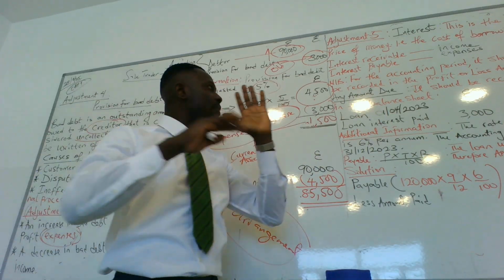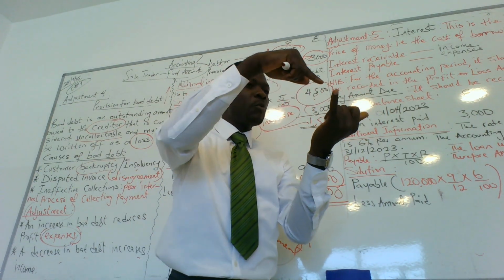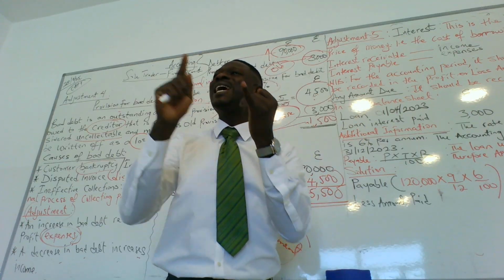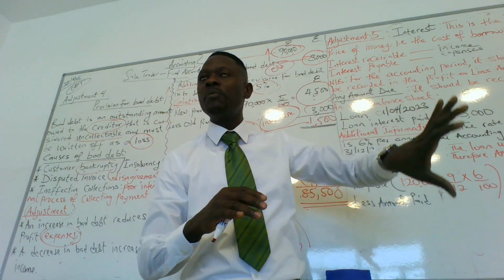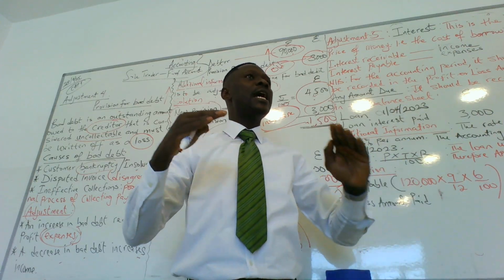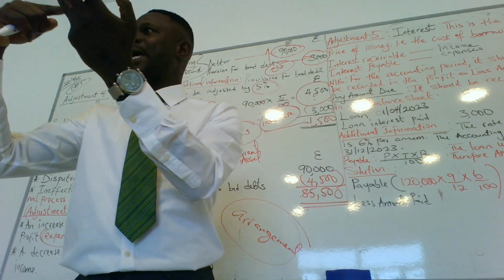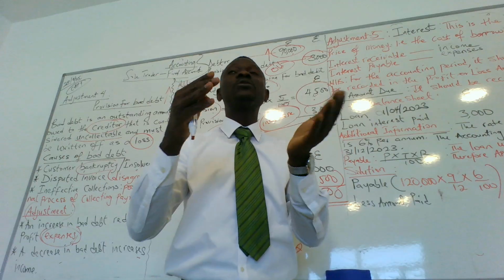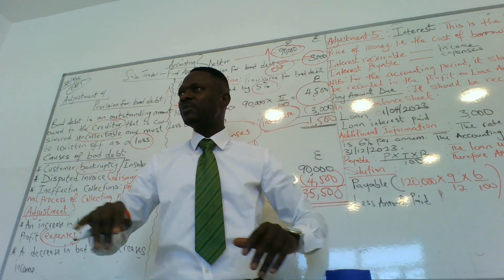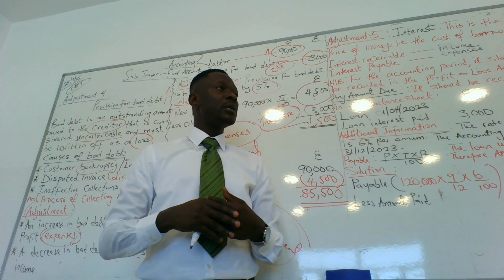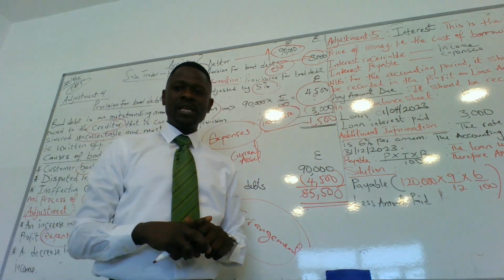So whenever we have accounts like this, we have to work on the profit and loss account and the balance sheet. What do you do with your profit and loss account? You put expenses or income in your profit and loss account. Then owings, like liabilities or assets, have to go to the balance sheet. And that is how adjustment is done. Is it clear? The next one is going to be on interest. I'm going to explain that further.